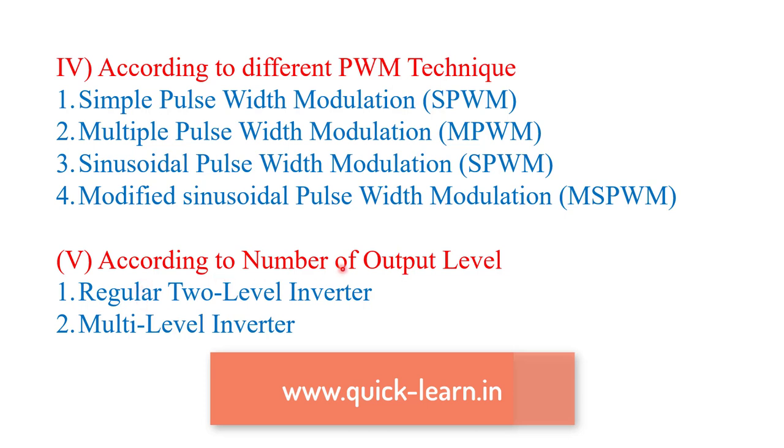Next is according to the number of output levels. There are two types of inverter, regular 2-level inverter or multi-level inverter. So these are the 5 classifications of inverter. In my coming videos, I will explain all the inverters in detail. So stay tuned and keep watching my videos.